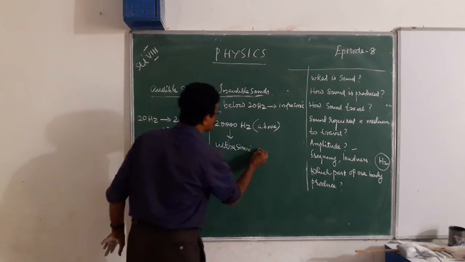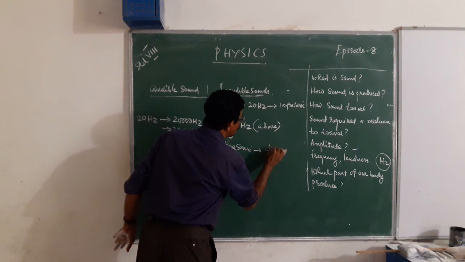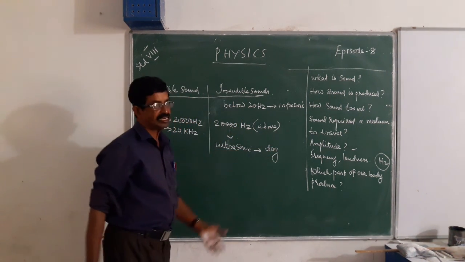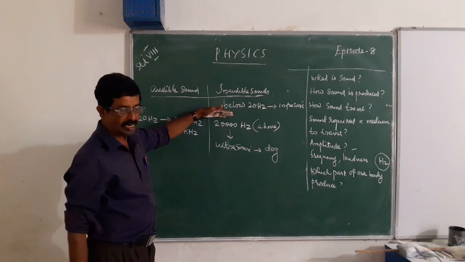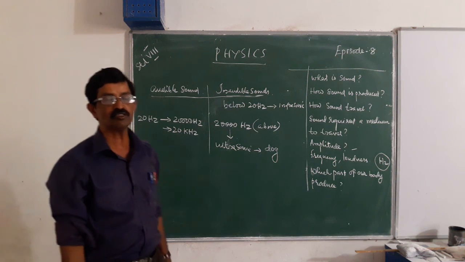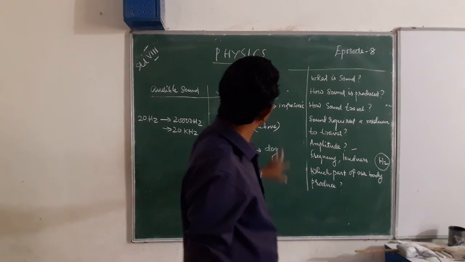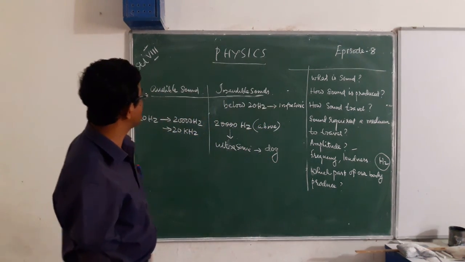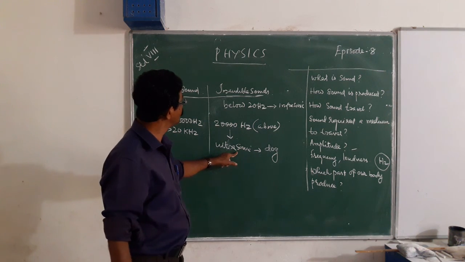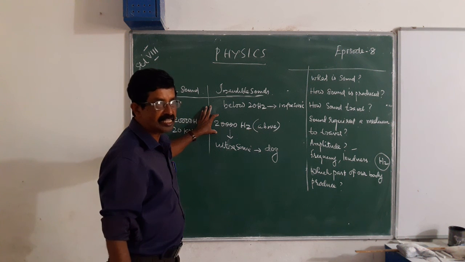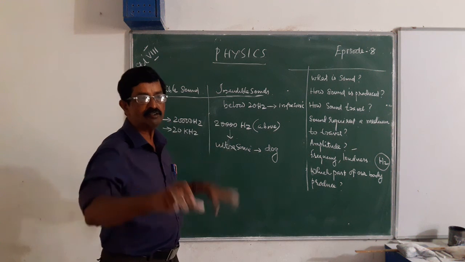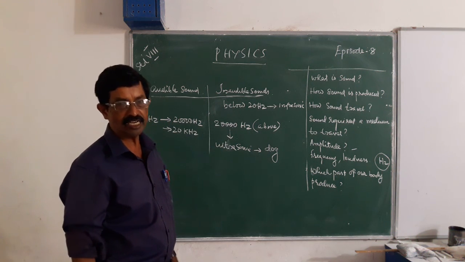For example, a dog can hear a sound above 20 kilohertz. So that sound is used to train dogs, in a garden whistle. The sound produced in a garden whistle is above 20,000 hertz. That is used to train dogs, but that sound we cannot hear.